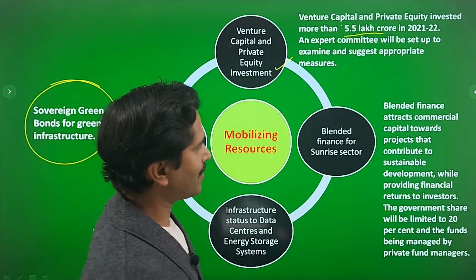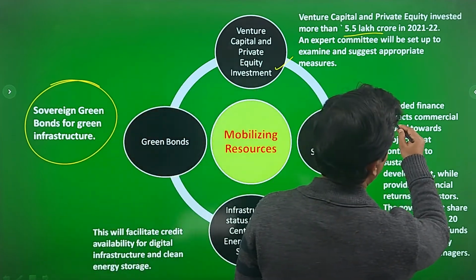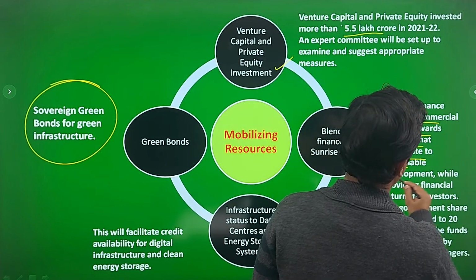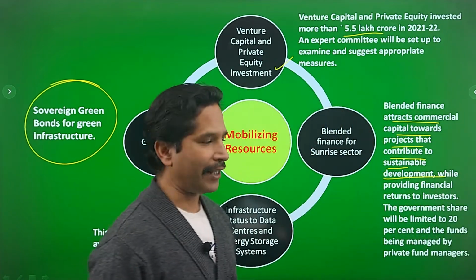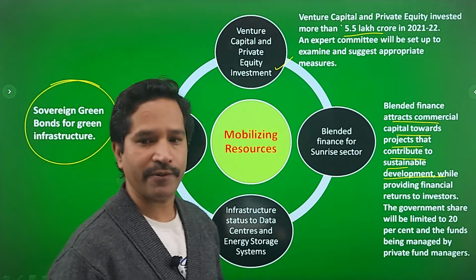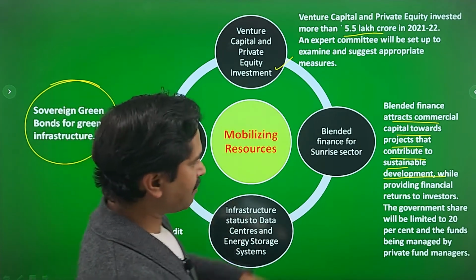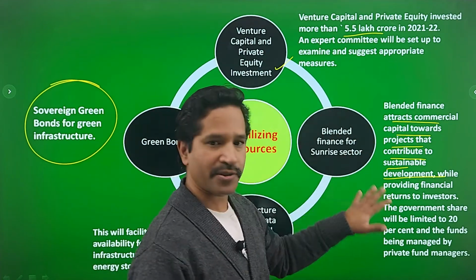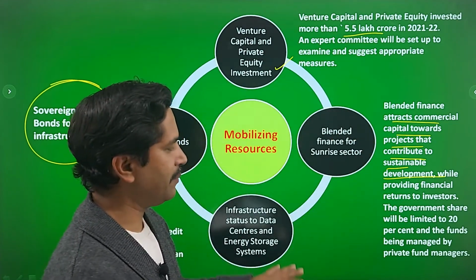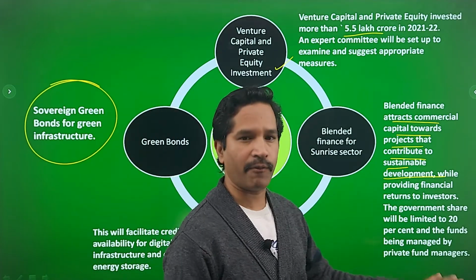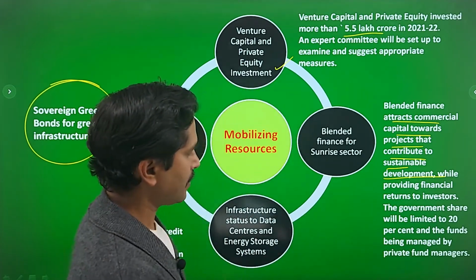What is blended finance? Blended finance attracts commercial capital towards projects that contribute to sustainable development while providing financial returns to investors, right? The government share, so in this budget the finance minister says that the government share will be limited to 20% and the funds being managed by private fund managers, right?